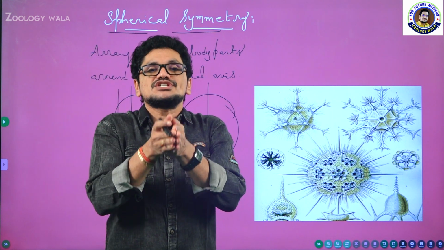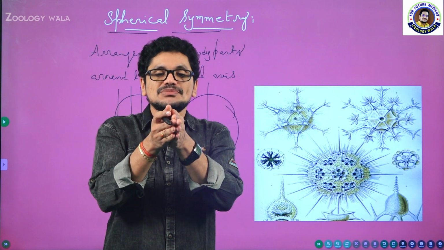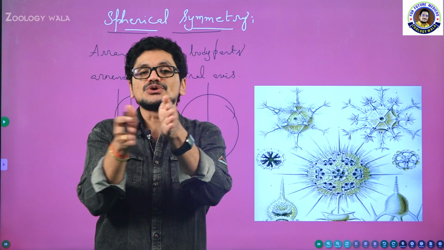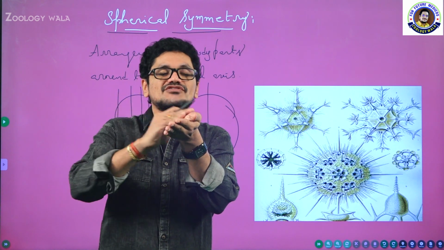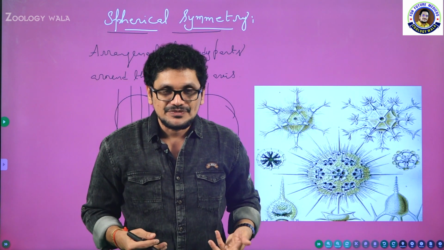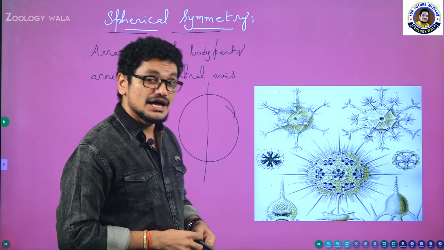And once you cut the organism through the axis or principal axis, you will get the flat area, isn't it? Take the apple, cut it into two pieces, you will get the flat area. So the flat areas, these are nothing but planes. The flat area which runs through the axis or principal axis is nothing but plane.